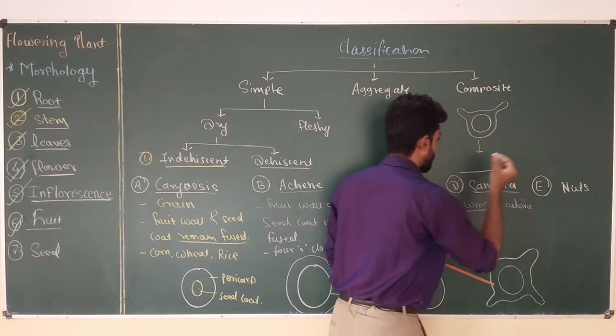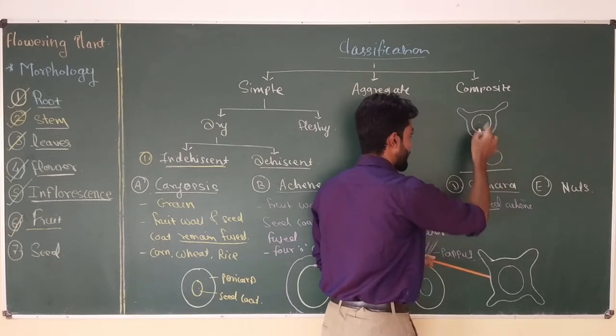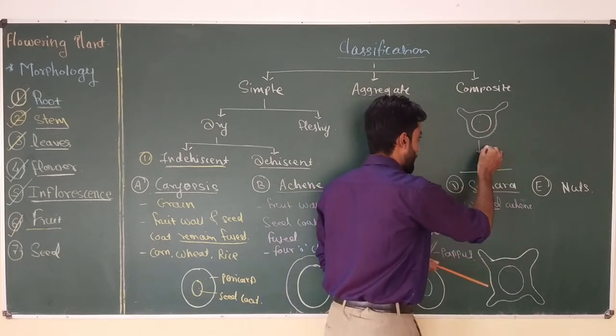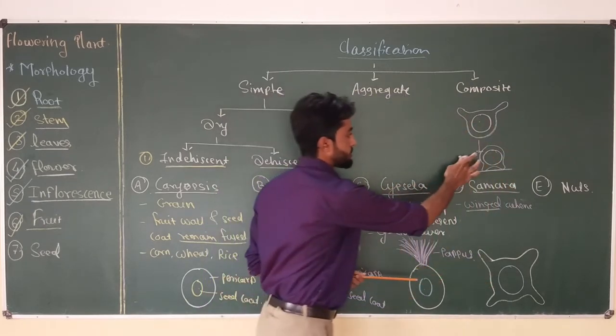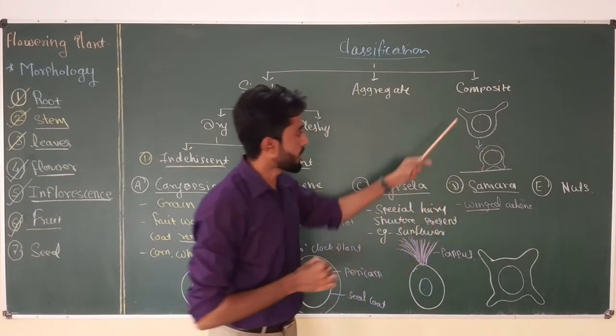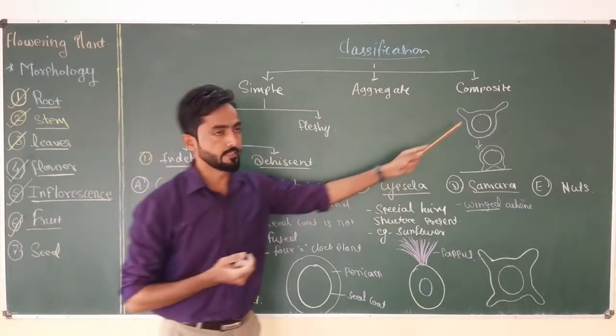Suppose this is the ground. Now when this fruit falls on the ground, it auto rotates and the wing touches the ground. Okay. So this pericarp wing helps in the movement and dispersal of the seed.